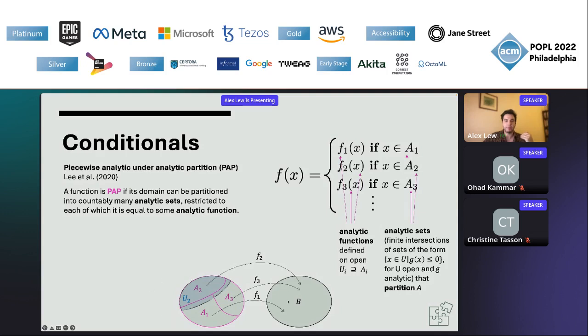So if you picture a PAP function, it looks something like this. We carve up the domain with these pink lines showing the zero sets of these analytic functions that are in the inequalities. And then within region i, f's behavior is determined by some analytic function f sub i.